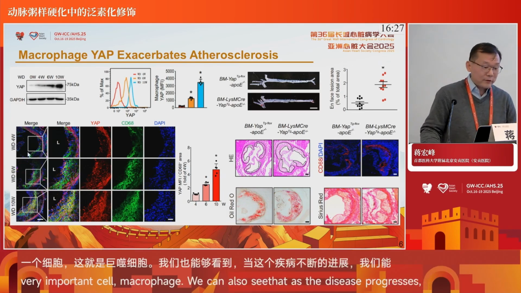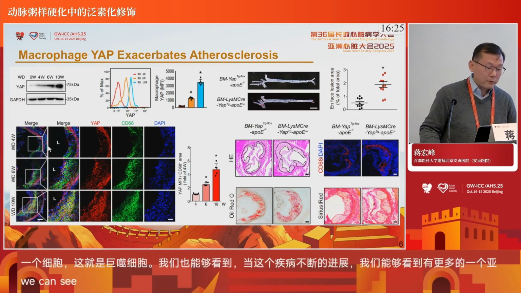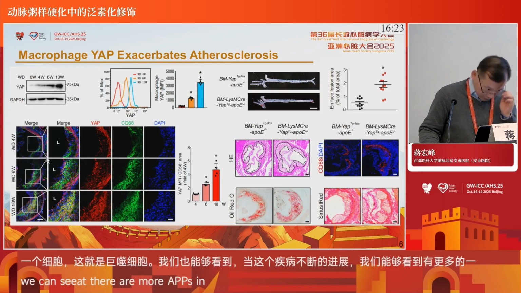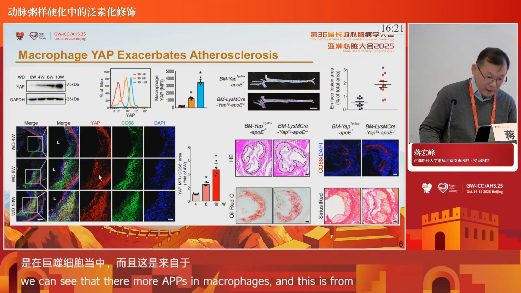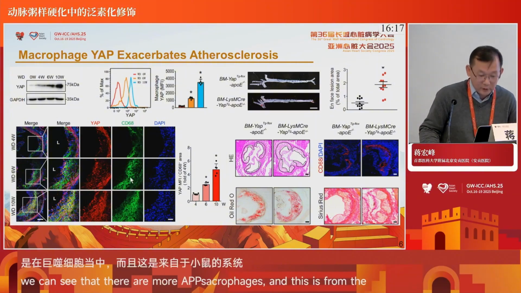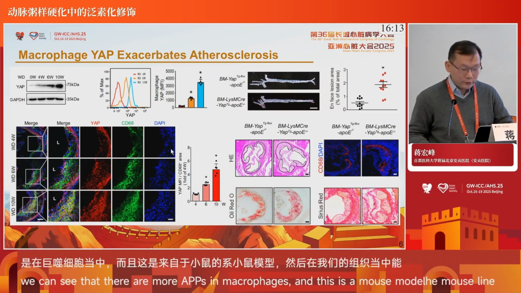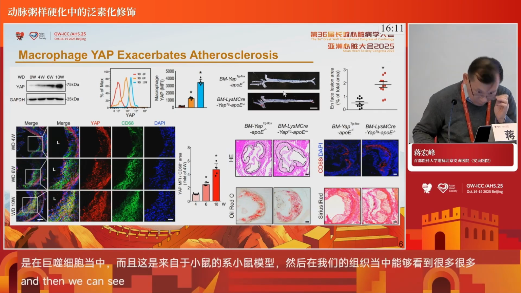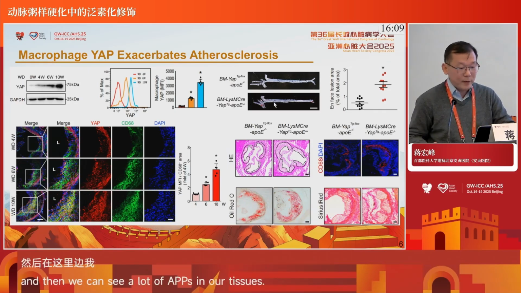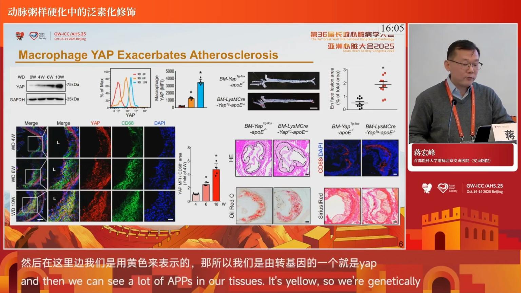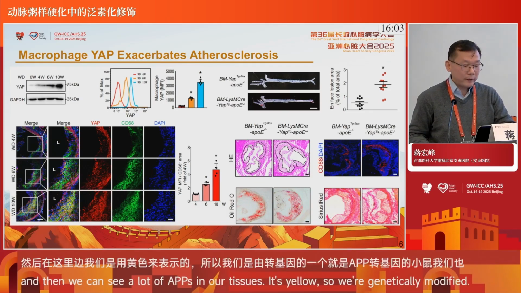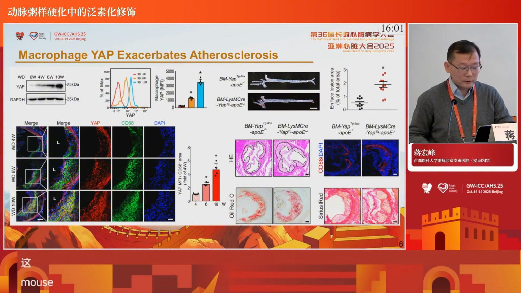This is from the mouse model. We can see different proteins, and this is YAP. We have more and more YAP in tissue, especially in CD68-positive macrophages, and in the merge we see the yellow mark here. So we generated a YAP transgenic mouse, and we found overexpression of YAP really accelerates disease progress.